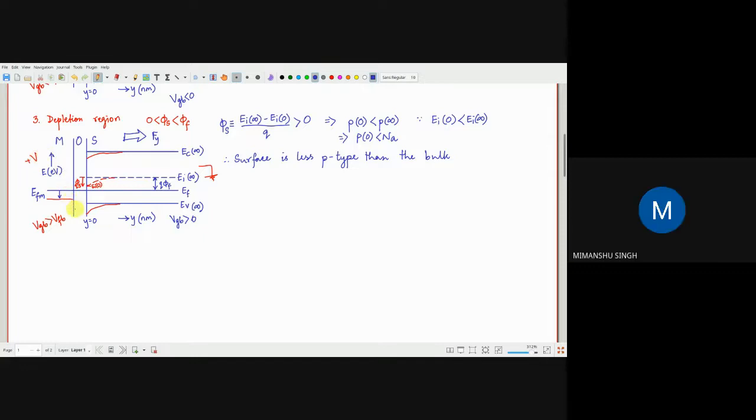Actually, this ambiguity was with me when Parikshit is also teaching about high frequency CV characteristics and low frequency CV characteristics. Some ambiguity was still there. That's why I asked it again.